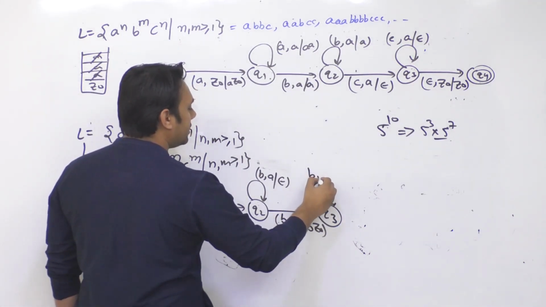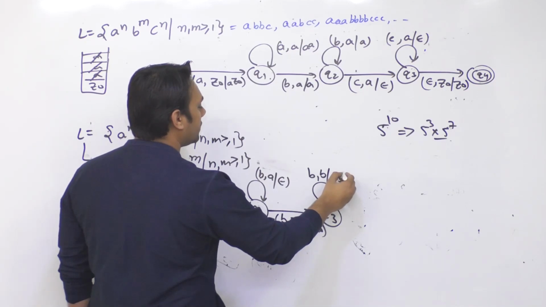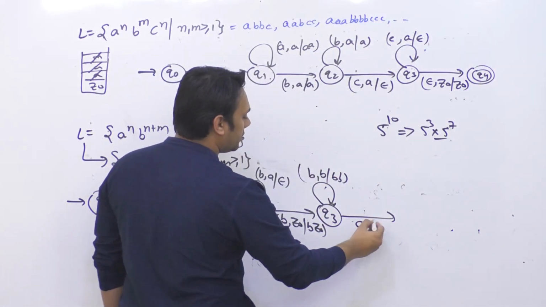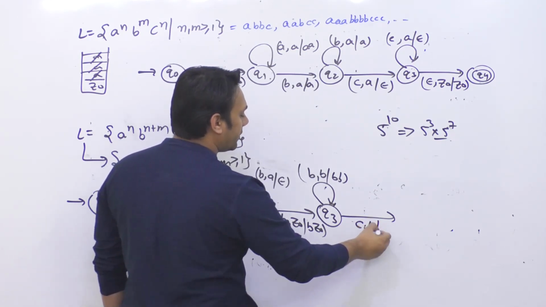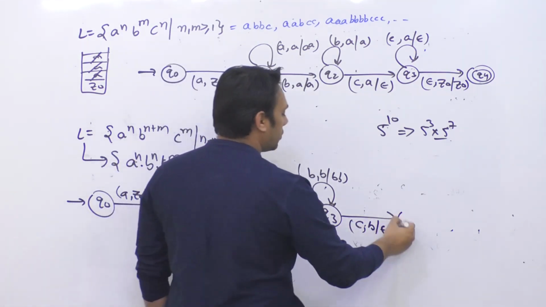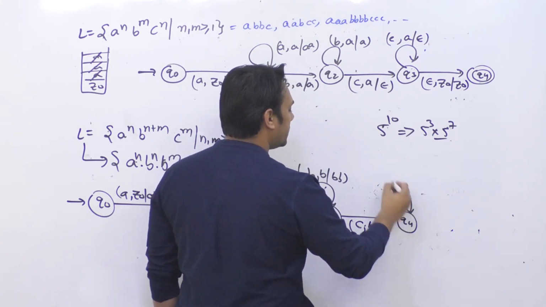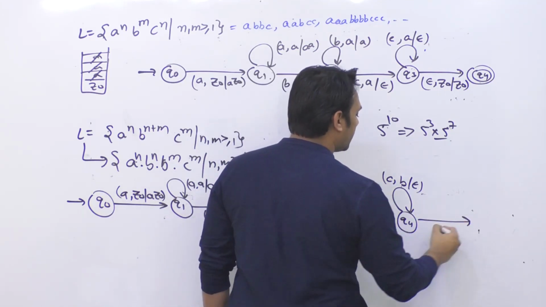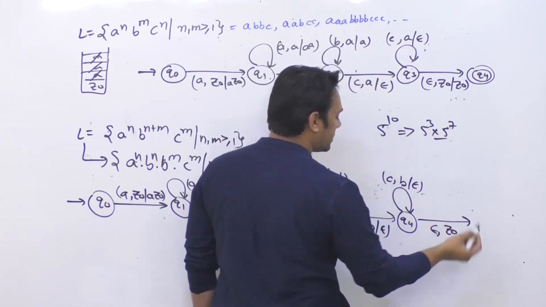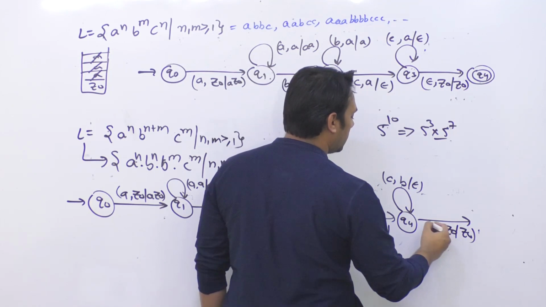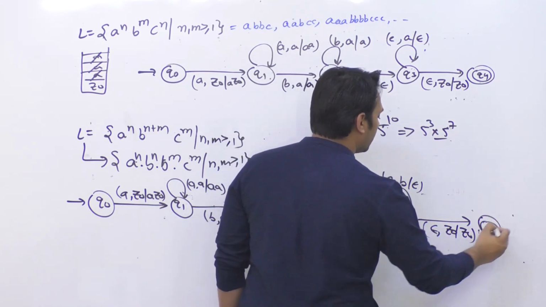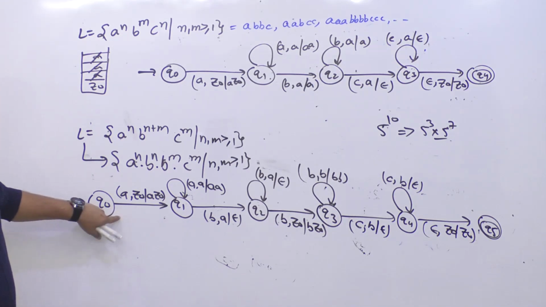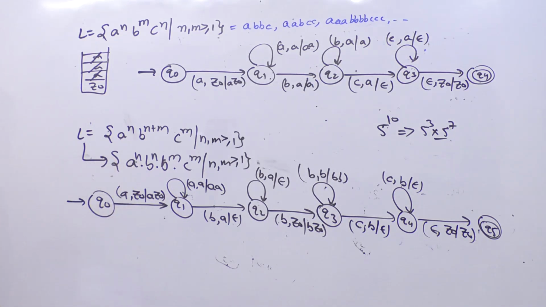So we can have any number of b. The stack will be containing b. I can insert all of them. As soon as you get a c, you can see the top of the stack will be containing b. You can remove all of them. Then go to the state q4. You can get any number of c. Top of the stack will be containing b. You can remove all of them. And as soon as your string is finished and the top of the stack is z0, we go to the state q5 and we can accept it. So this way I can make a pushdown automata for this language.